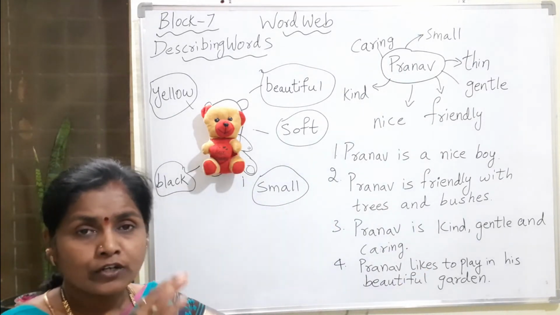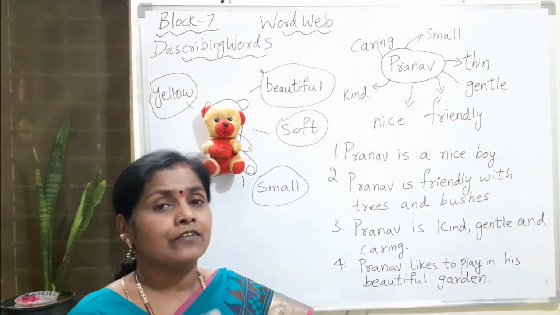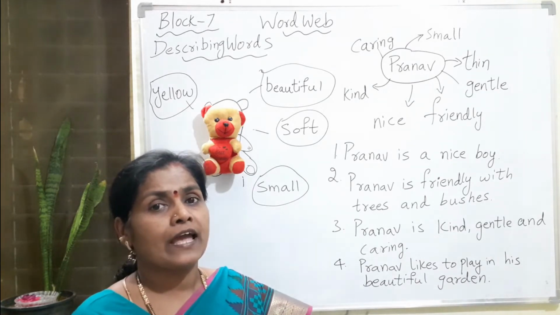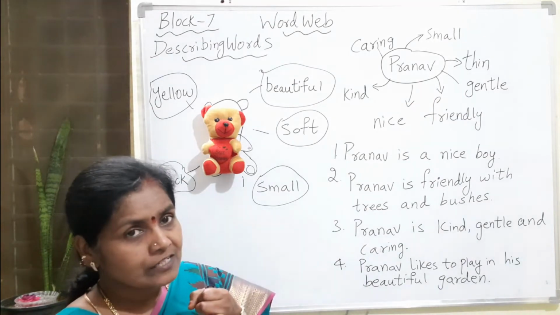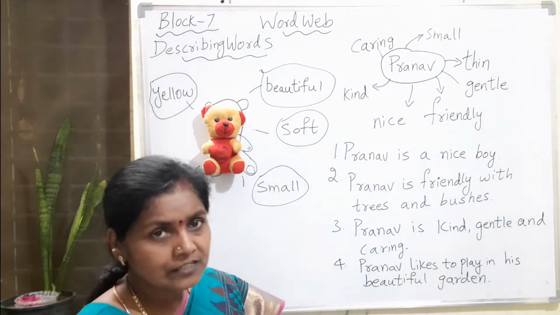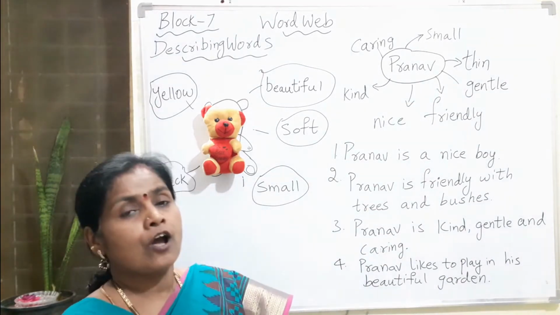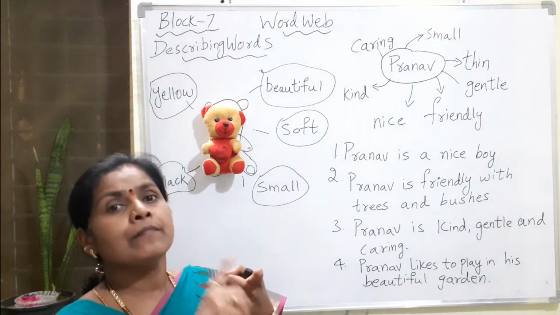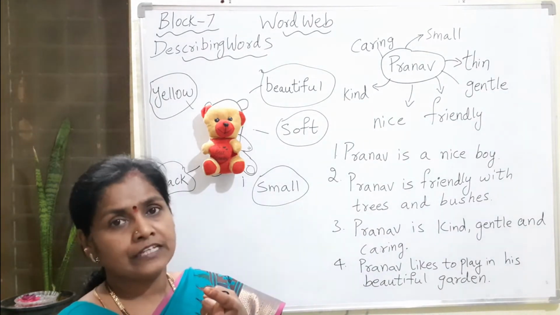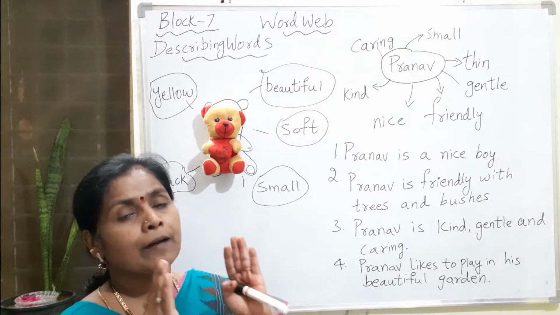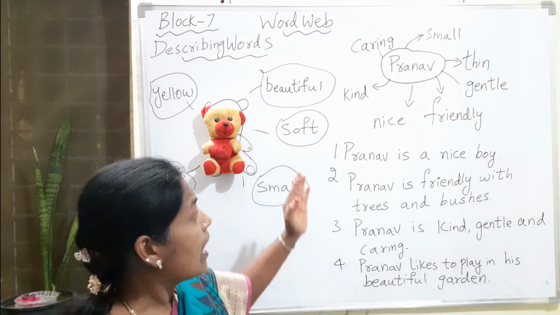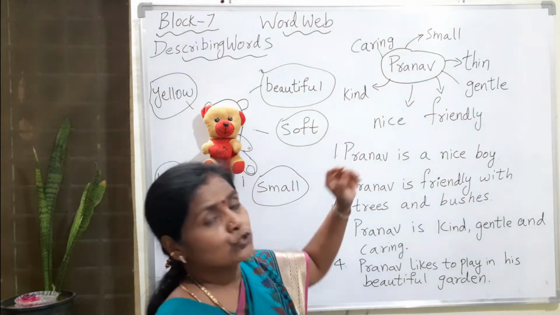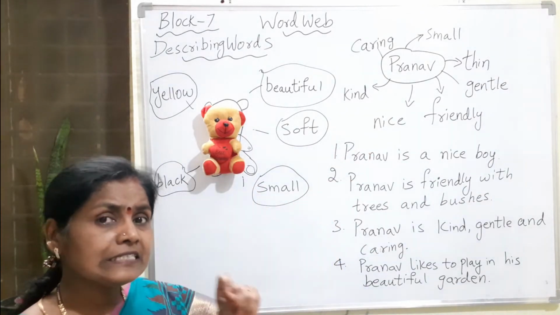So in English or in any other language, when we are making a sentence, it should have the naming words, proper naming words, describing words, or doing words, or is, am and are. They should be there to make a complete, meaningful sentence. Now let's see how this word web is used to make a sentence.